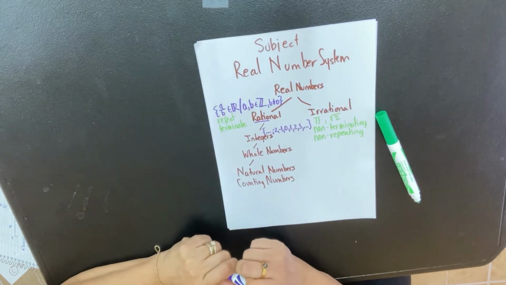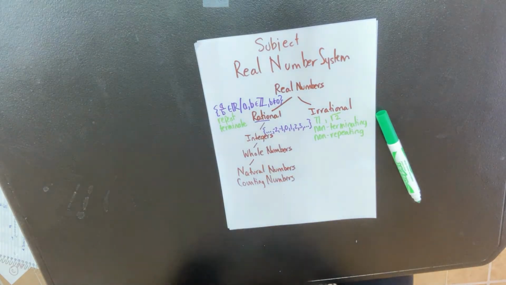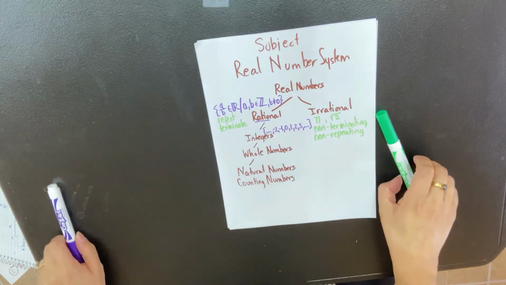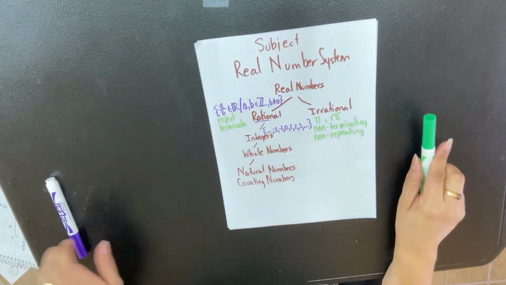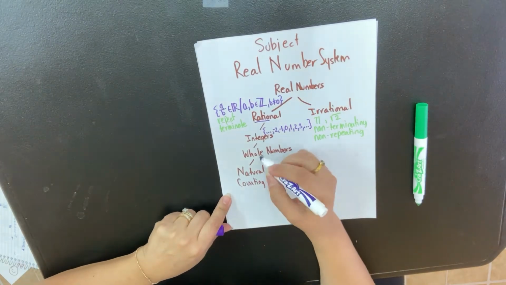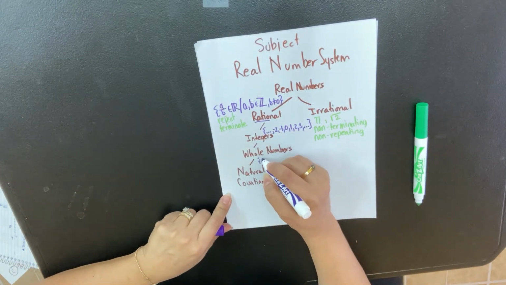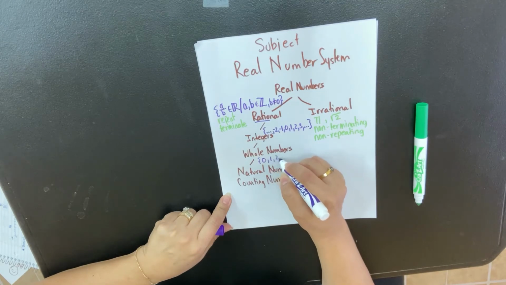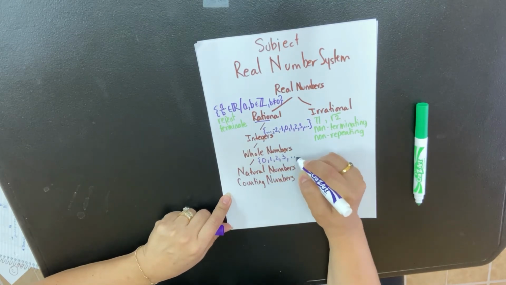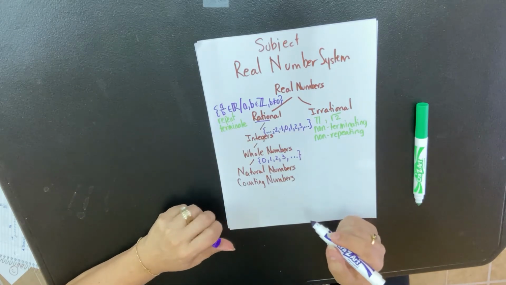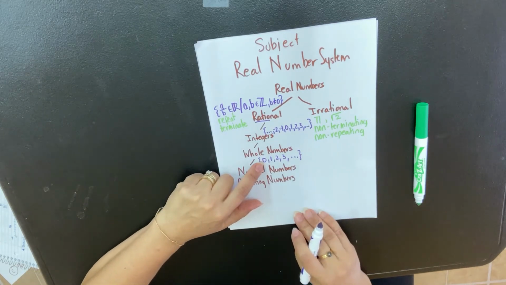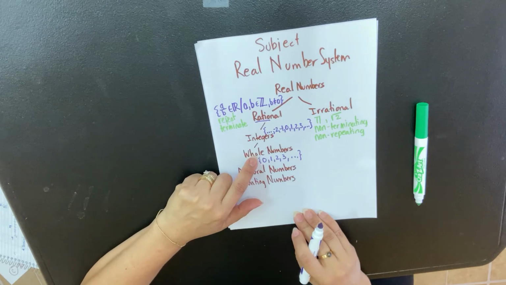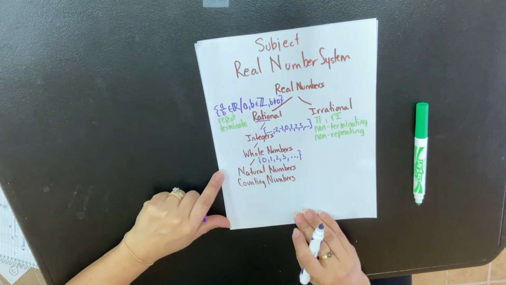So the integers, it's good to define them in terms of the subsets. The whole numbers are the numbers 0, 1, 2, 3, and they go on forever and ever in that positive direction. And a good way to remember this is you have the number 0, and whole has the letter O, so that can remind you that's the starting point.